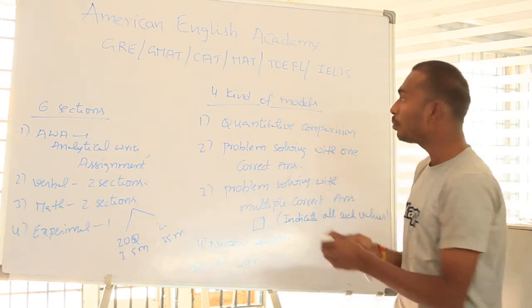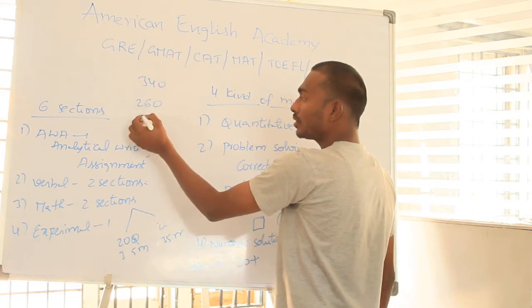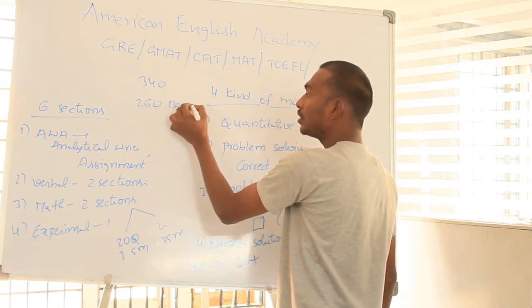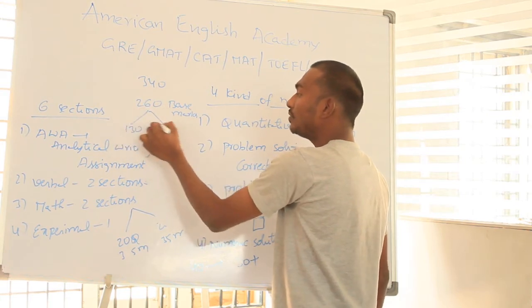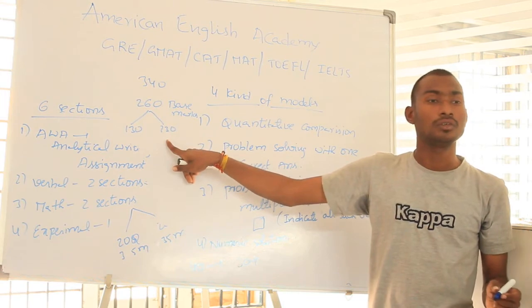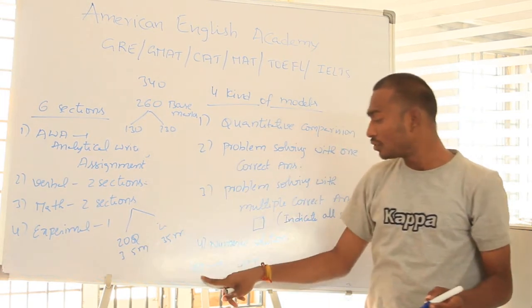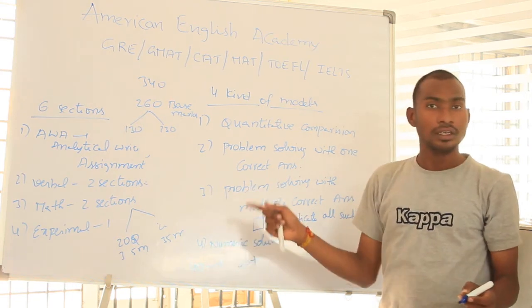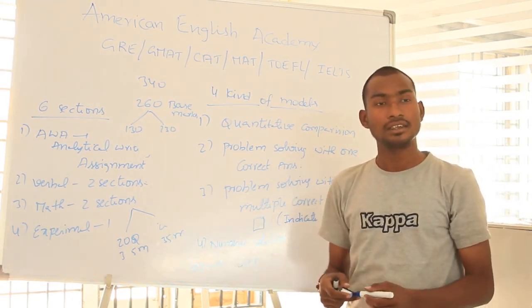And they will provide you 340, of which 260 are the base marks. 130 related to verbal, 130 related to quant, means math. Suppose 40 verbal questions and 40 math questions are there. If we score 40 out of 80, then we can get easily 300.